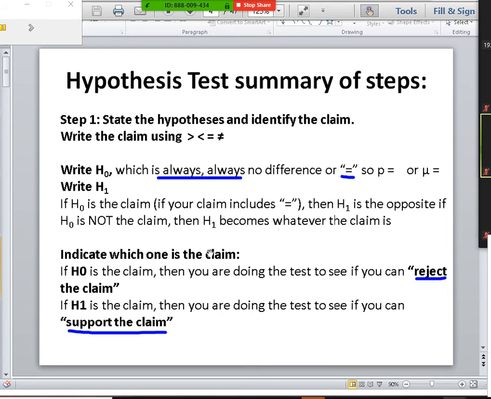Then indicate which one is your claim, so write claim next to the one that is your claim. If H naught is your claim, you're going to write reject in parentheses next to that also. If H1 is your claim, then you're going to write the word support in parentheses next to your claim. That's going to give you a hint on how to do step 5, which is so elusive for folks.